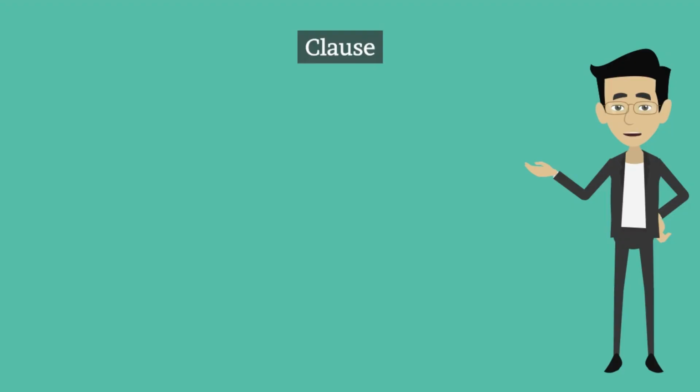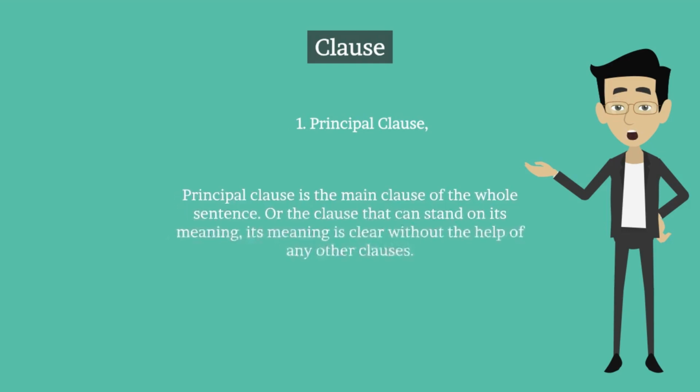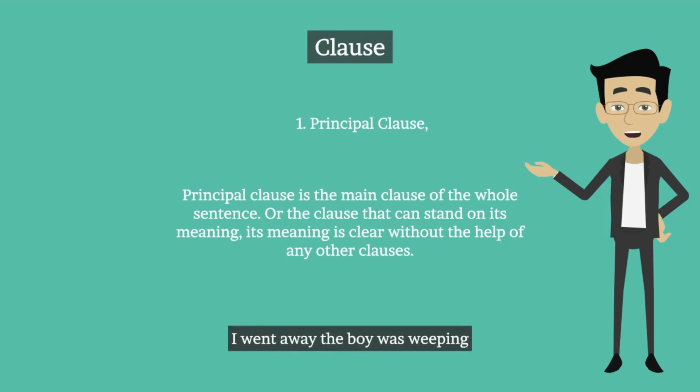In general, there are three kinds of clause. First one, principal clause. Second one, subordinate clause. And third one, coordinate clause. Now we'll see principal clause. A principal clause is the main clause of the whole sentence, or the clause that can stand on its own. Its meaning is clear without the help of any other clauses. For example, I went away, the boy was weeping.